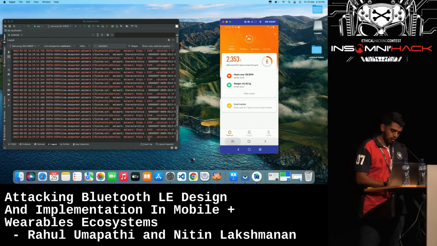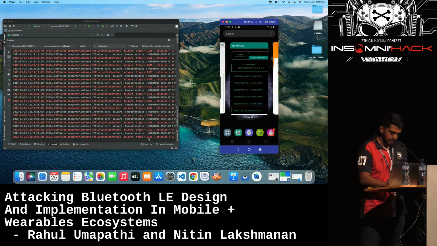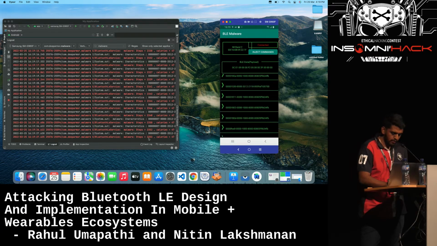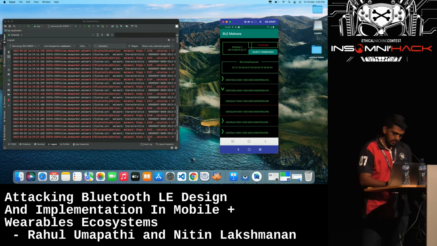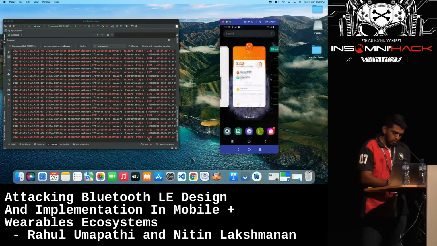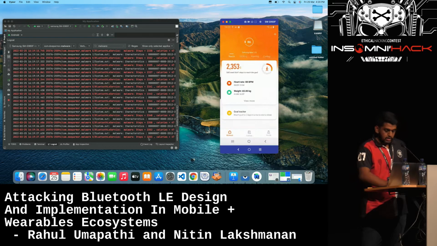So now I'll go back to my malware app again. The UUID which is responsible for fetching the heart rate is this one, the one which starts with 180D. Under that, there is a UUID which starts with 28370000. So this is the UUID that is responsible for fetching the heart rate. Now I'll go back to the legit application again.